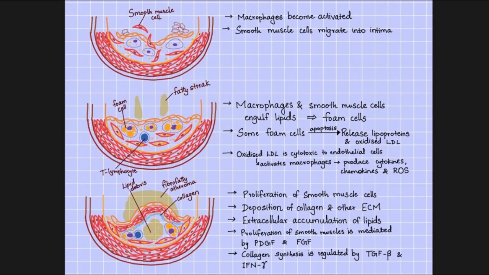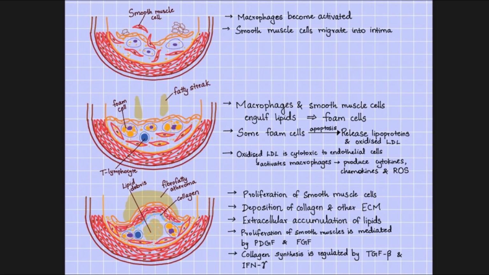Some of the foam cells will undergo apoptosis and release the engulfed lipoproteins and oxidized LDL. Oxidized LDL is harmful. It is cytotoxic to the endothelial cells. It activates macrophages, which produce cytokines, chemokines, and reactive oxygen species, which worsen the condition. There will be proliferation of smooth muscle cells, deposition of collagen and other ECM components, and extracellular accumulation of lipids.